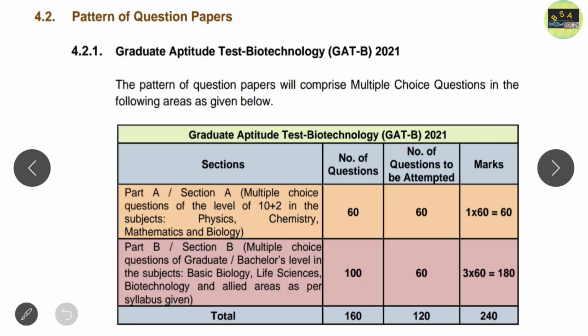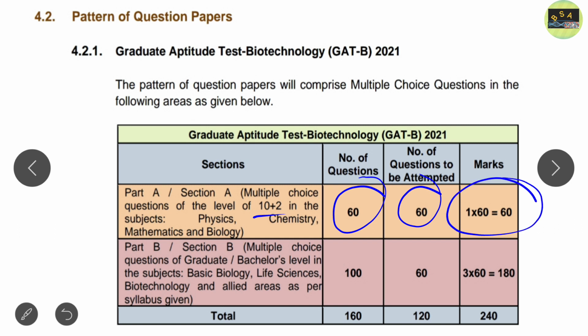Now, what will be the pattern of this examination, GATE B? This is a very important question. The pattern will be that there will be two sections, part A and part B. In part A, there will be multiple choice questions of 10+2 level from basic interdisciplinary science, that is physics, chemistry, mathematics and biology. There will be 60 questions. You can attempt all 60 questions, and each question carries 1 mark, that is 60 marks.